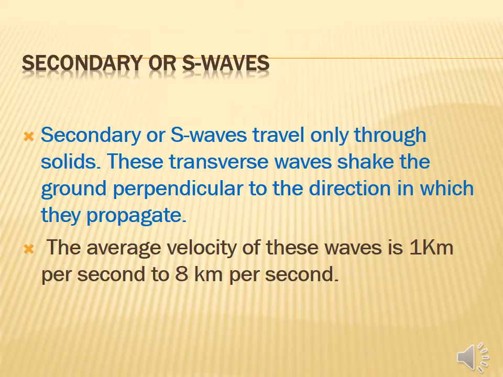Secondary or S waves travel only through solids. Only these types of waves travel through solids only. But the primary or P waves pass through liquids, gas, solid, everything. But the secondary waves only travel through solids. These transverse waves shake the ground perpendicular to the direction in which they propagate. The average velocity of these waves is 1 km per second to 8 km per second. Okay, so within 1 second only 1 km to 8 km. But the primary or P waves can pass 5.3 km to 10.6 km. Okay, then